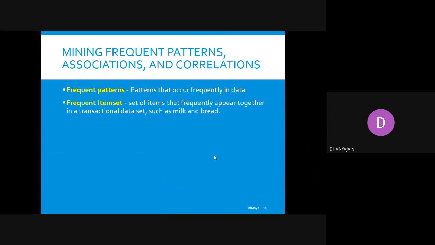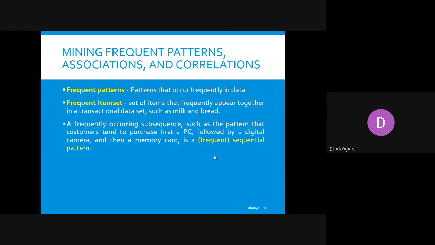Another example is bread and jam, bread and butter. So these are like sets of combos that we will buy together. So we can call it a frequent item set. And those patterns that occur frequently in data are known as frequent patterns.